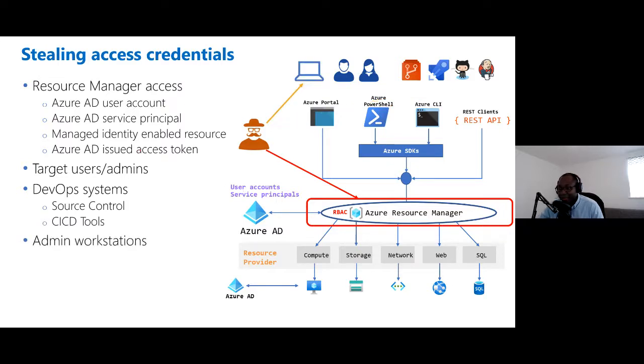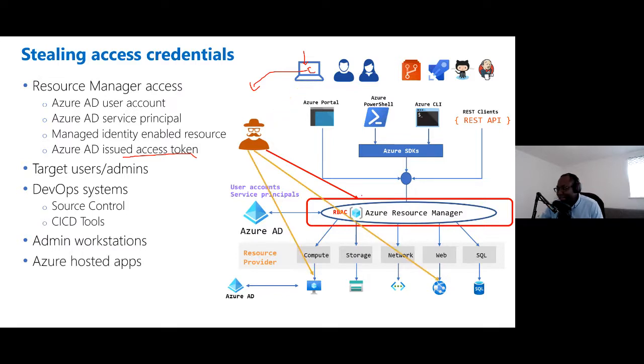They could target administrator workstations. That's the one that I'm talking about. In the case of this Azure AD issued access token, an admin has already logged into this workstation and their credential is cached. They could install something on the workstation and essentially transfer this cached token out into a storage service somewhere, and then use that token to gain access to Resource Manager.